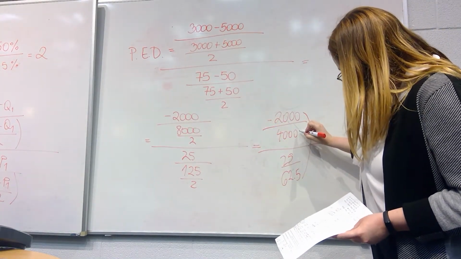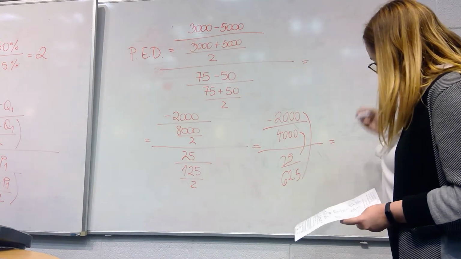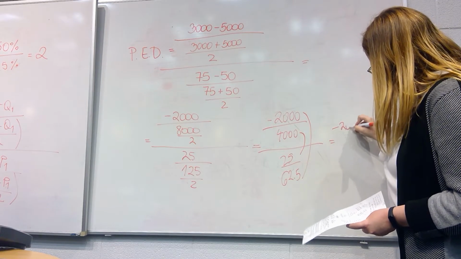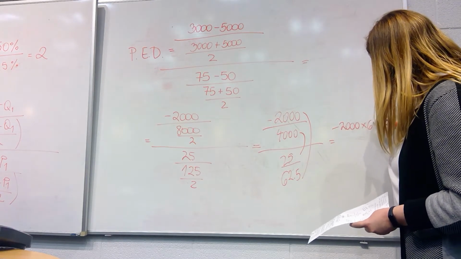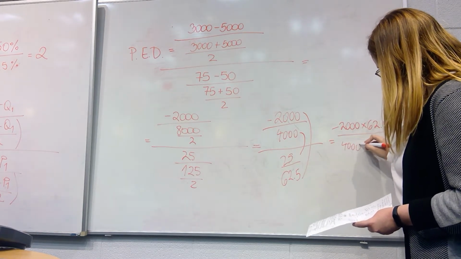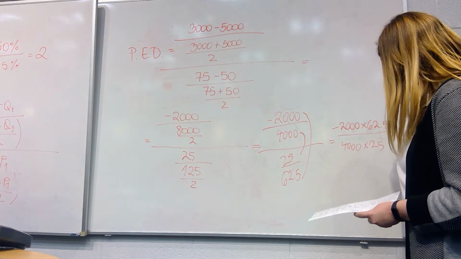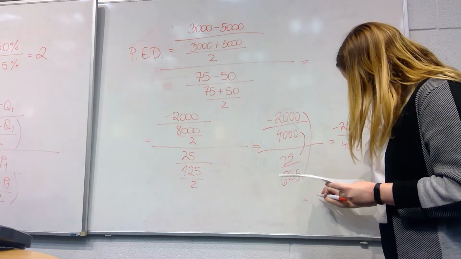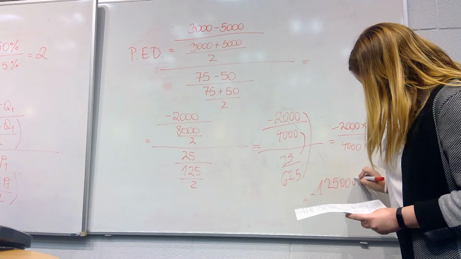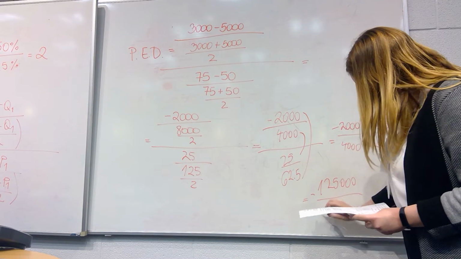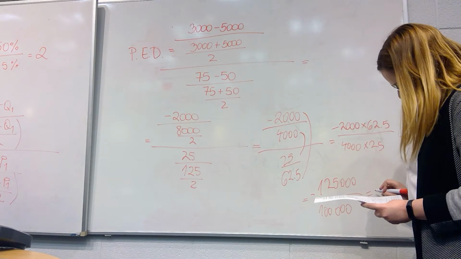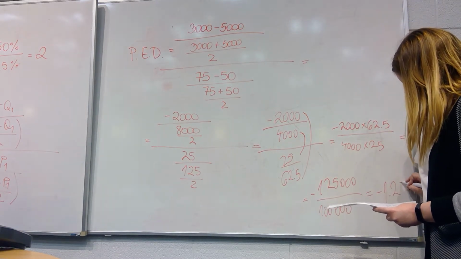And then finally, this should give us minus 2,000 times 62.5, and then 4,000 times 25. So we have minus 2,000 times 62.5 divided by 4,000 times 25, which is equal to minus 125,000 divided by 100,000, which is equal to minus 1.25.